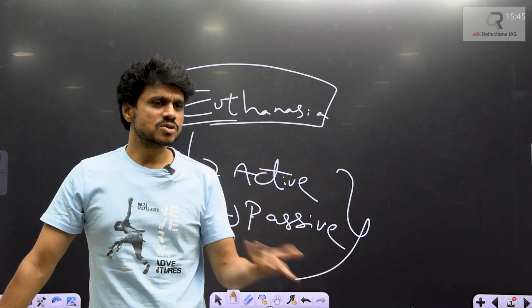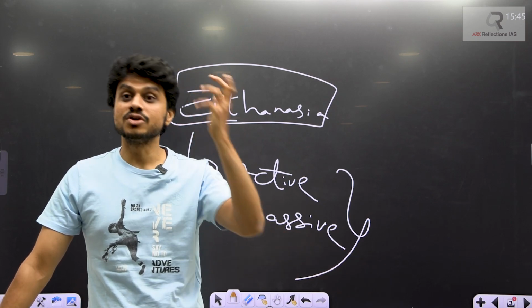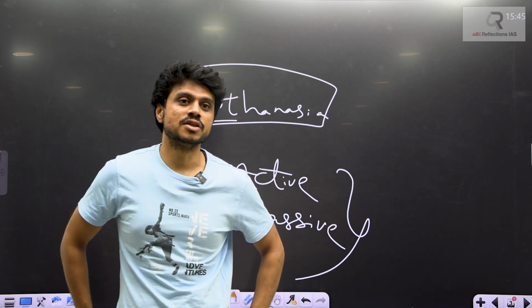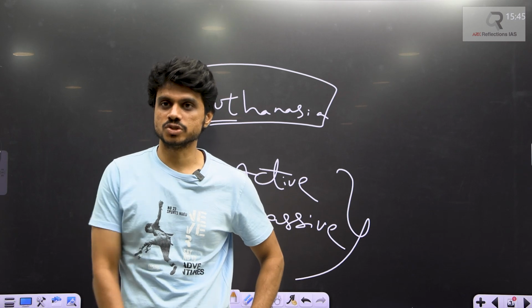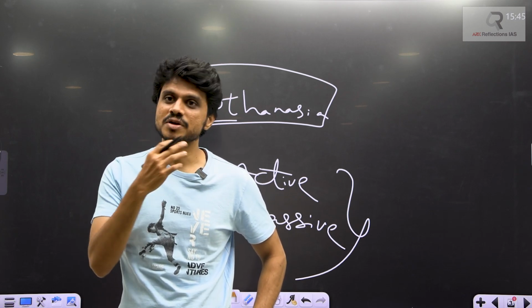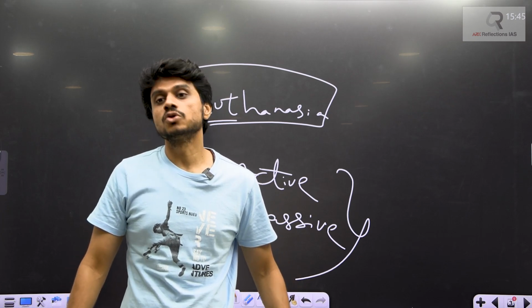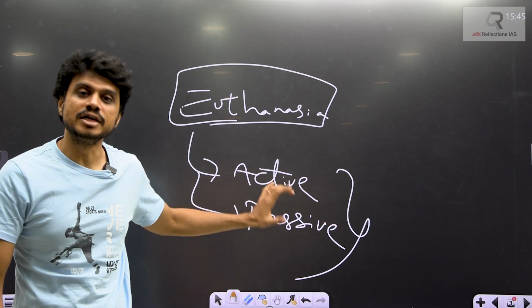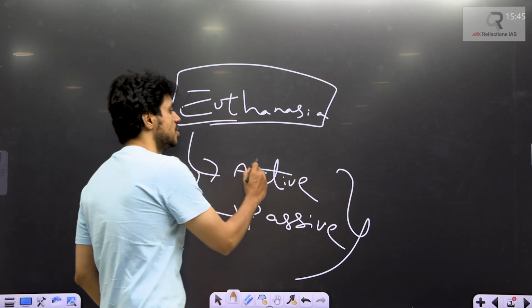So, I think there is one Hrithik Roshan movie, if you guys have seen it. The person in that movie, the role played by Hrithik Roshan, only his head can move and he is completely restricted to the wheelchair. In that movie, he fights a legal battle for active euthanasia.